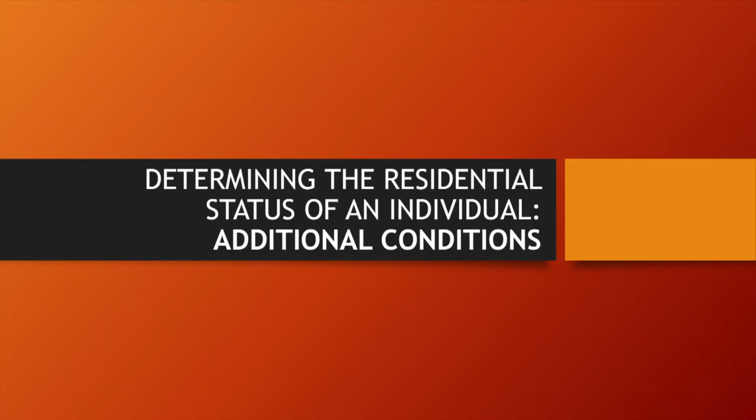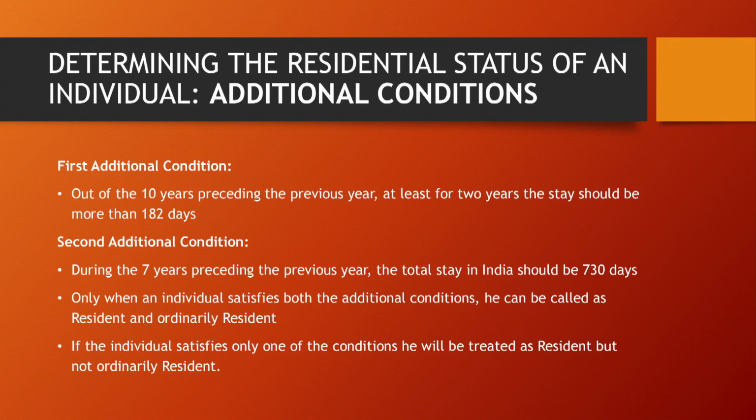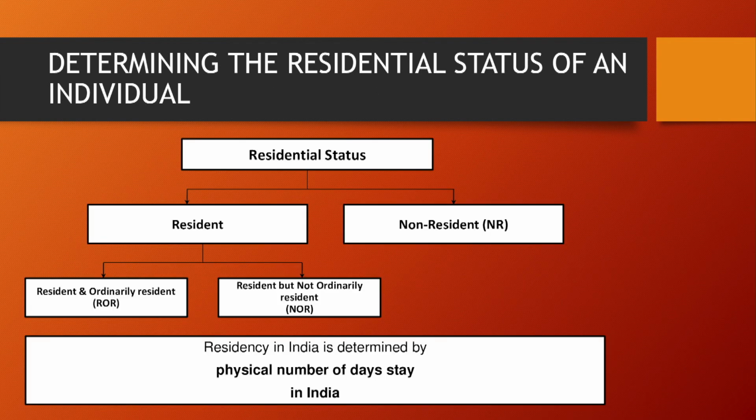So once we come to know an individual is a resident, we have to check whether he satisfies both the additional conditions. Two additional conditions are given and he has to satisfy both. The first additional condition is that the individual is a resident in at least 2 years out of the 10 years preceding the previous year. The second additional condition is that during the 7 years preceding the previous year, his total stay in India should be 730 days or more. Only if he satisfies both the additional conditions, he will be called a resident and ordinarily resident.